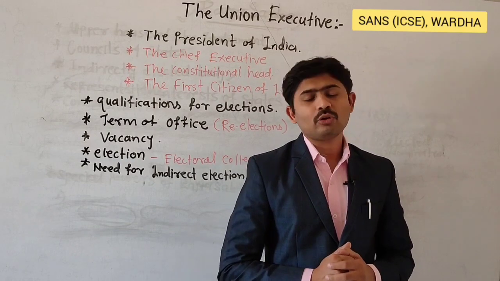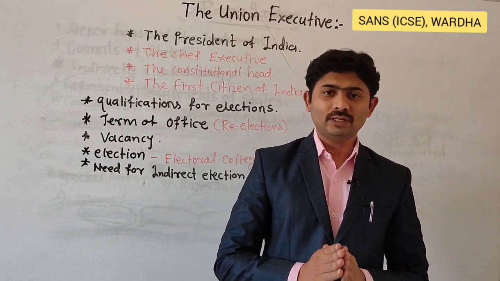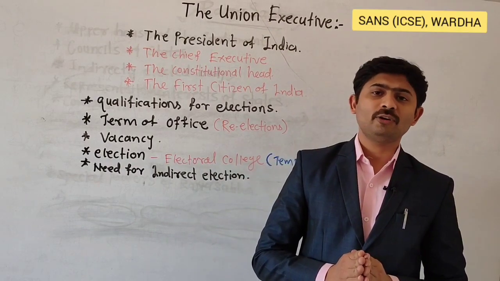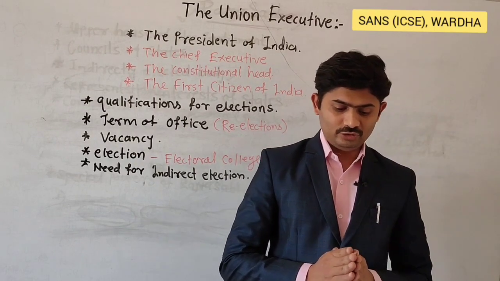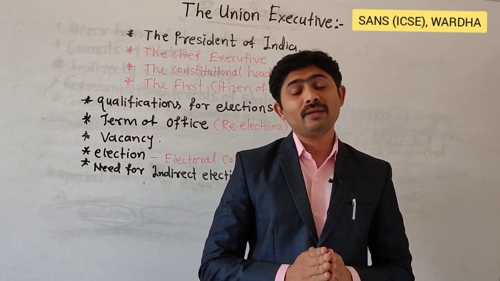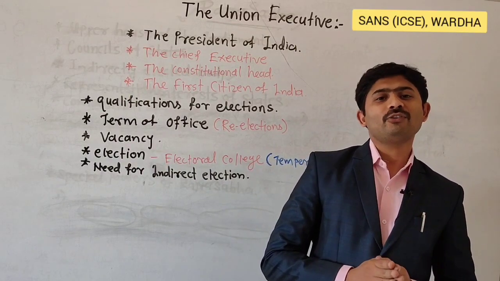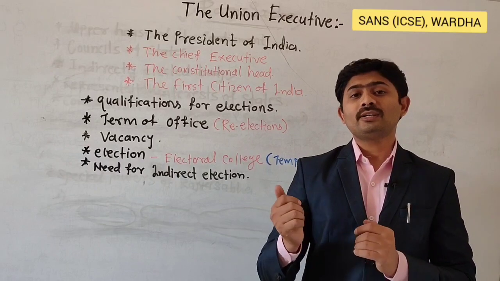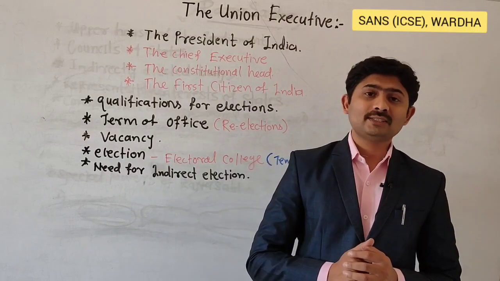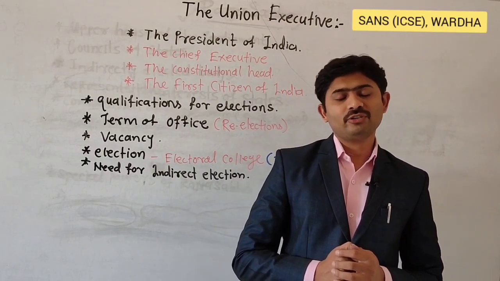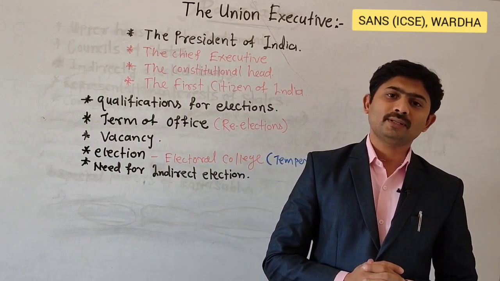The first and foremost qualification to become the President of India is that the person should be a citizen of India. The second point under the qualification is that he must have completed 35 years of age. He must be qualified to become a member of Lok Sabha, and must not hold any office of profit under the central or state government. If an MP seeks election to the President of India, he or she has to resign from the seat first. Only then can he contest the election for the President of India.